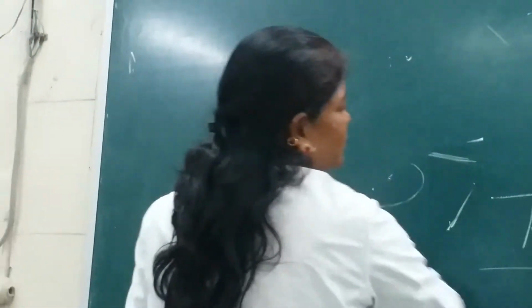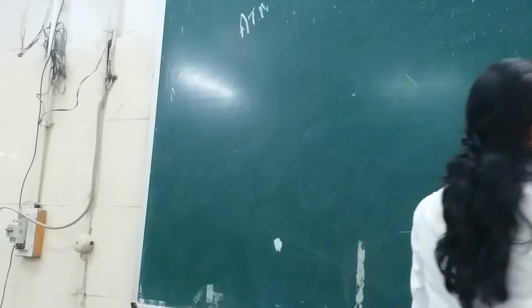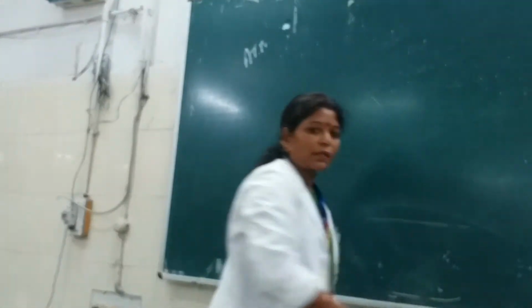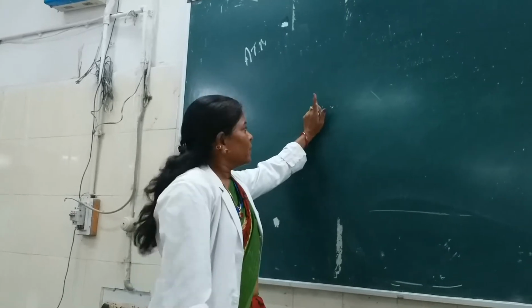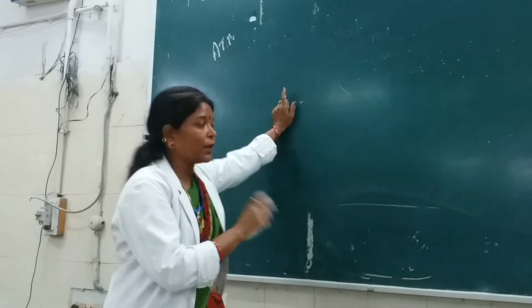Now come to the very important aspect. We have already discussed the blood supply. It is by the external carotid artery, and venous drainage by the retromandibular vein.